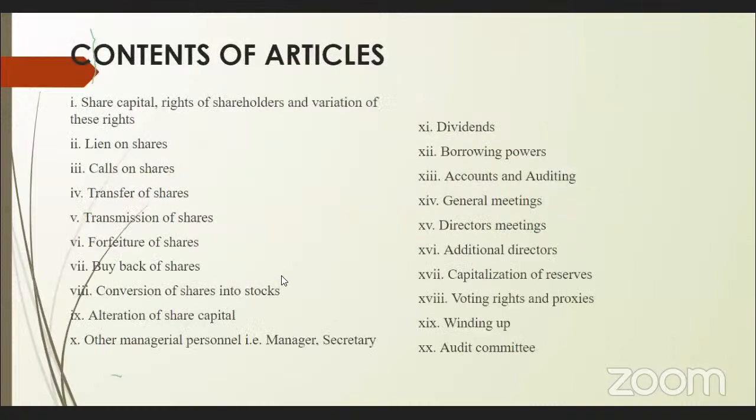So let us see the contents of articles of association. It contains information like the name of the company, nature of the business, location, all that. Apart from that, it tells what its share capital is, what types of shares are issued, what the rights of the shareholders are, and what variations in the rights of these different types of shareholders will be given. And lien on shares means whether shares can be sold or not.